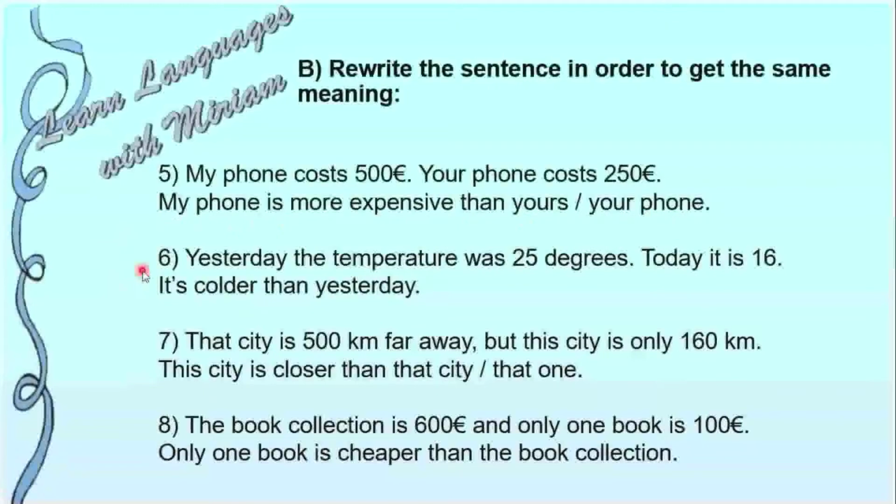6. Yesterday, the temperature was 25 degrees. Today it is 16. So what happens? If I'm saying it's, this is in present. So I'm referring to today as it's in present. If this would refer to yesterday, then I should say it was. But no, it's not the case. Here I have it is, so is present, so I'm referring to today.